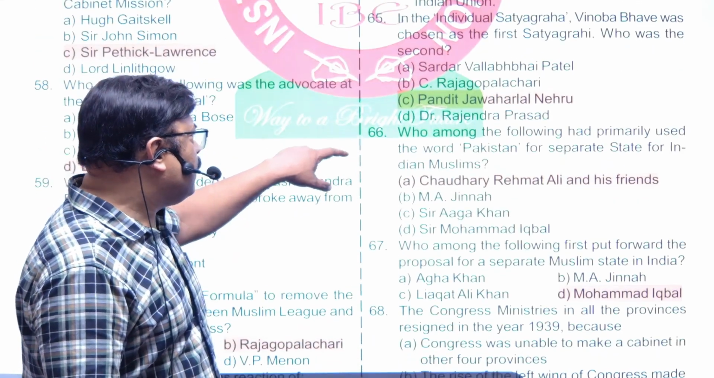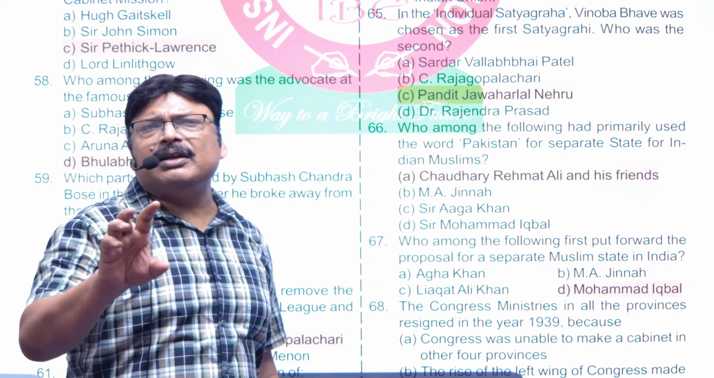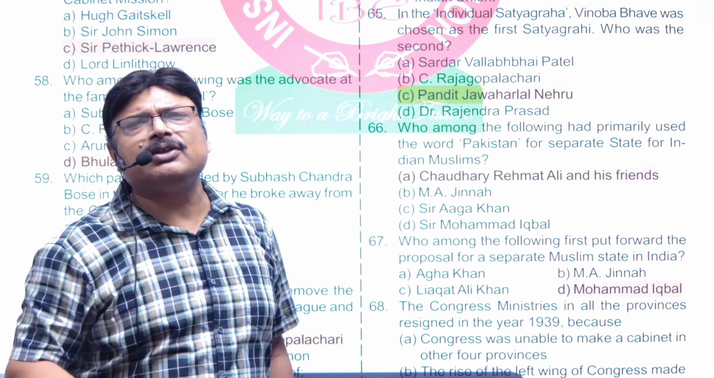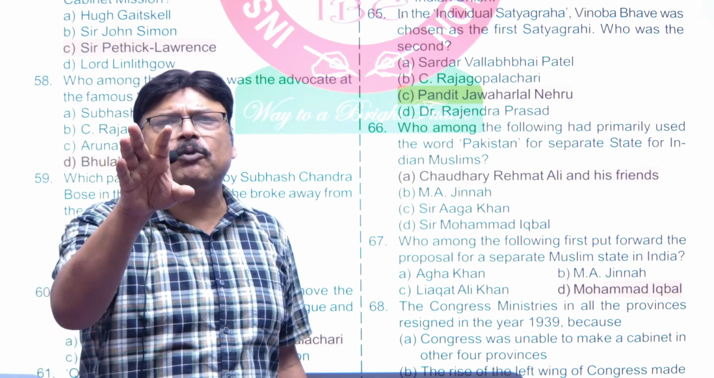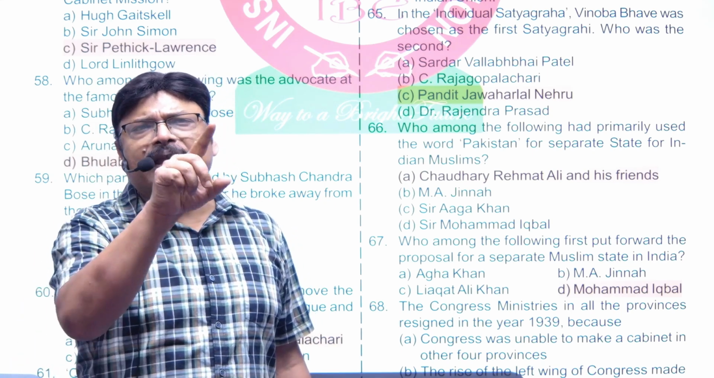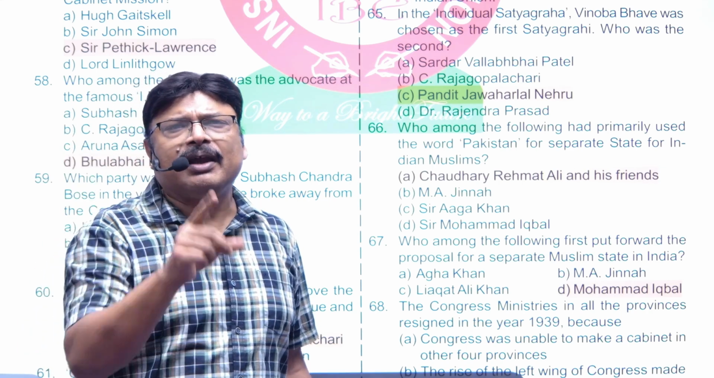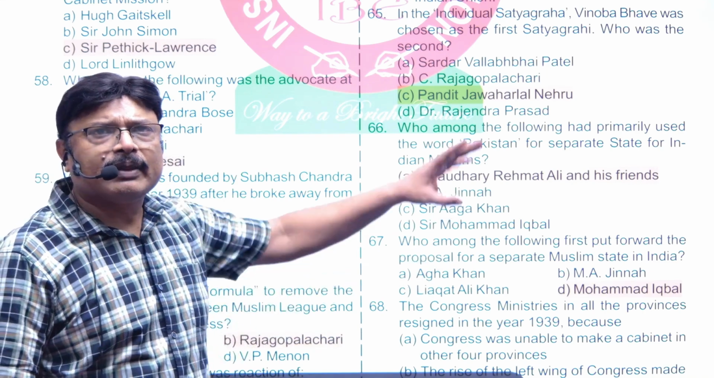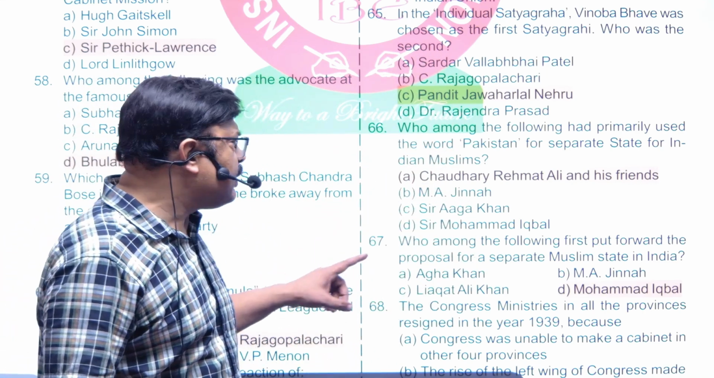Next is, the Pakistan term was coined by Chaudhry Rahmat Ali and his friend who were students of Cambridge University in 1937. They have coined this term. P for Punjab, A for Afghanistan, K for Kashmir, S for Sindh, and Tan for Baluchistan. Right? So this is what Pakistan was all about.